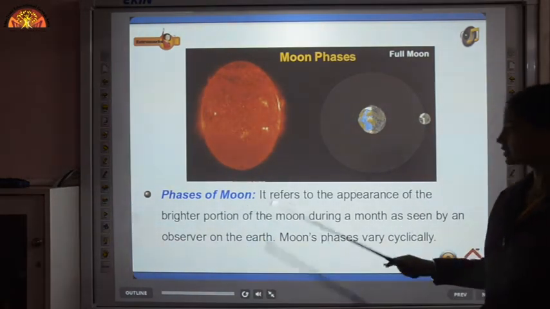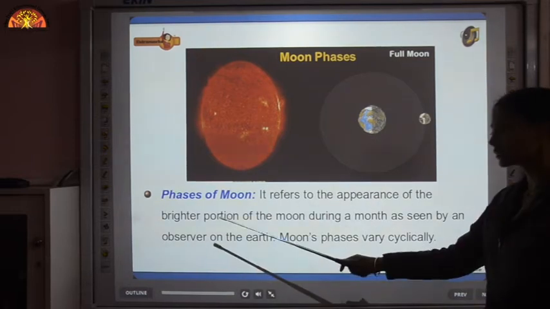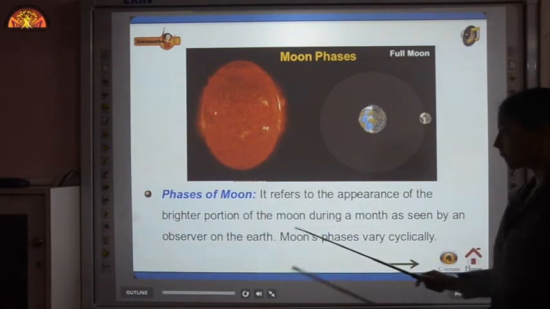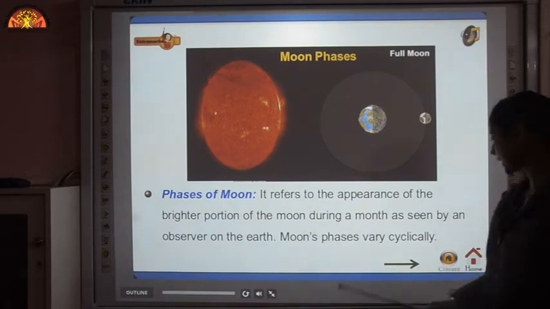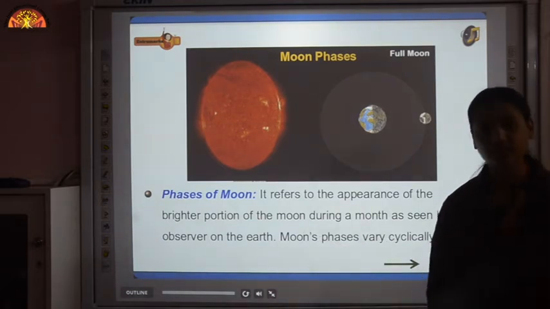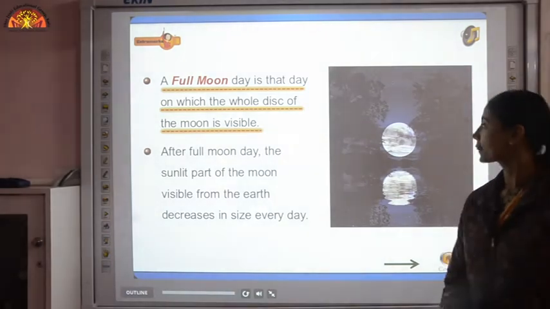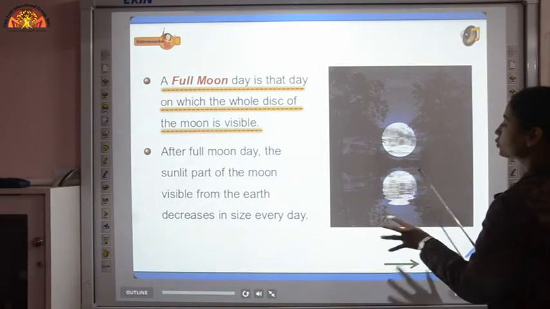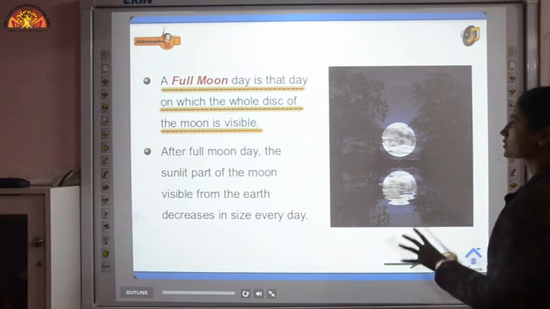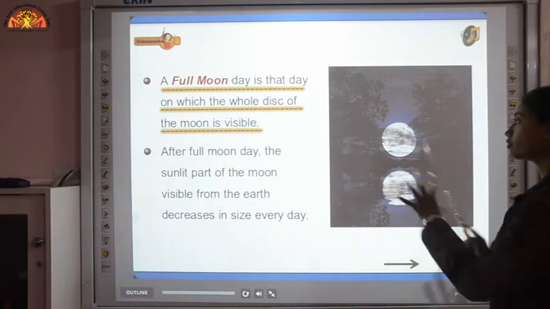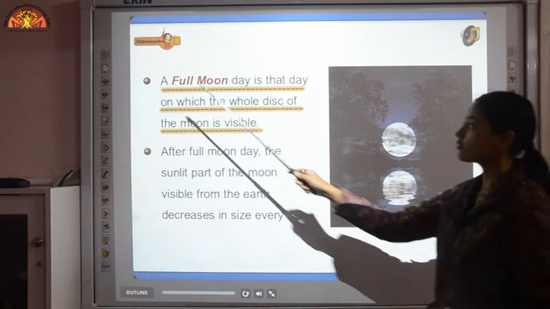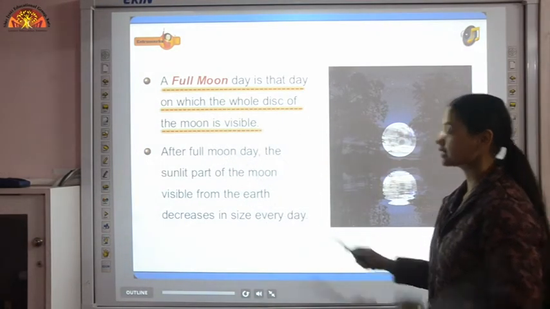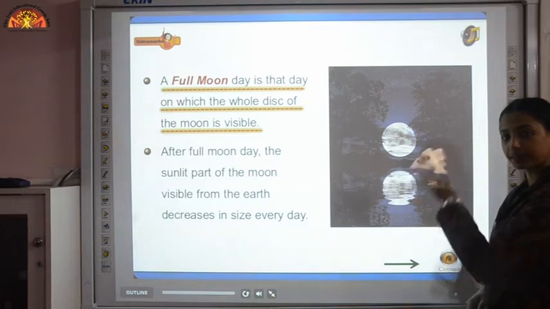So let's define it. It refers to the appearance of the brighter portion of the moon during a month as seen by an observer on the earth. Moon's phases vary cyclically. Okay, let's see here. Let's say this is day 1 on which the complete moon is visible to us. So this day is known as full moon day because the full portion is visible to us. So a full moon day is that day on which the whole disk of the moon is visible. It is seen as a round shape, complete round.